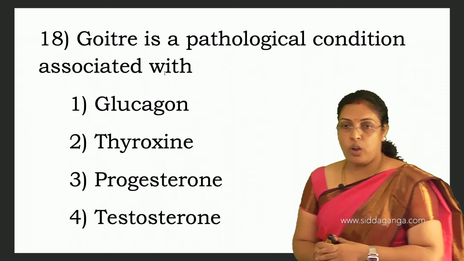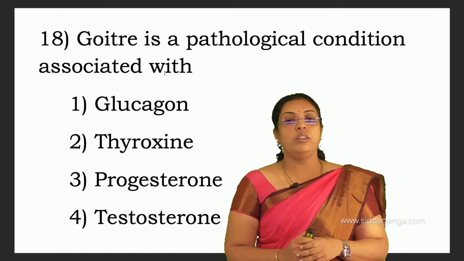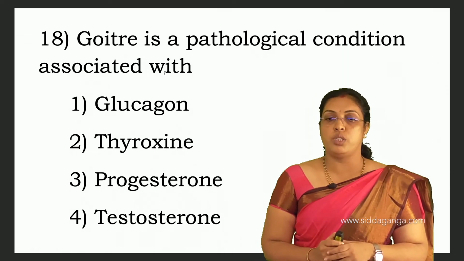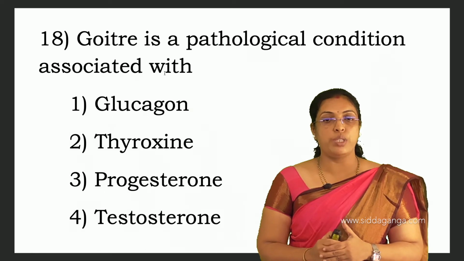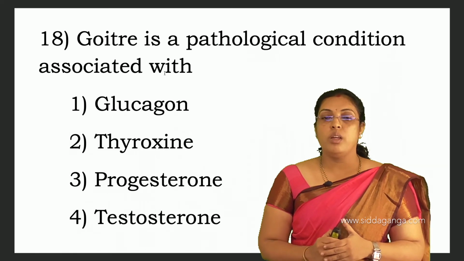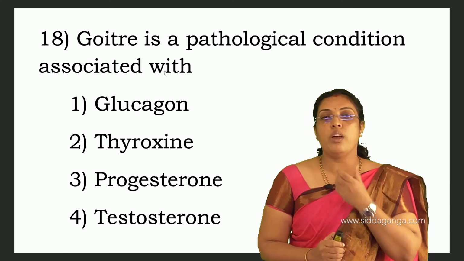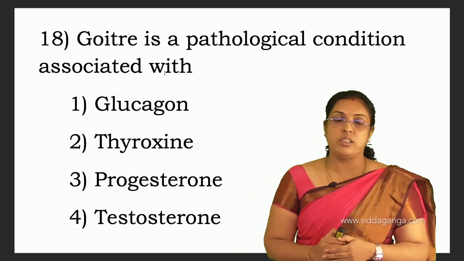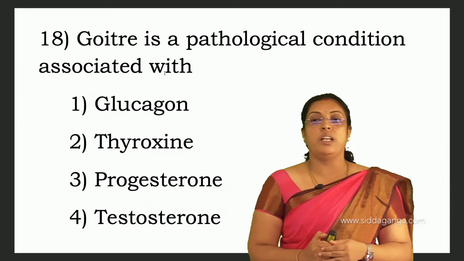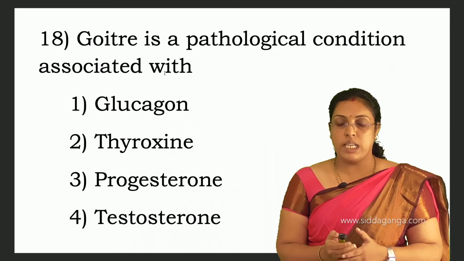Goiter is a pathological condition associated with glucagon, thyroxine, progesterone, testosterone. So goiter is a pathological condition associated with thyroxine. When thyroxine level is less, that results in a swelling of the thyroid gland in front of the neck, which is called goiter. So goiter is a pathological condition associated with thyroxine. 18, second is the answer.